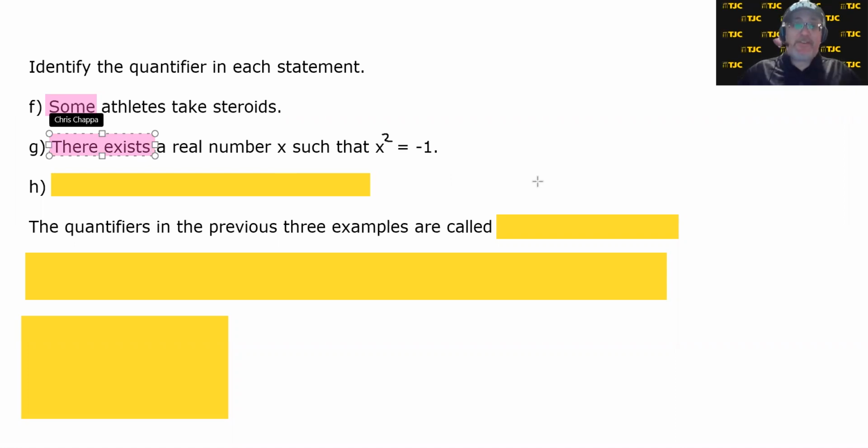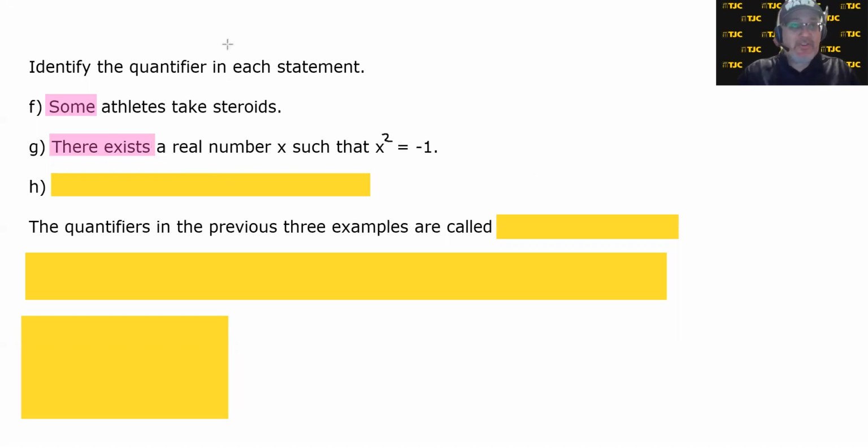Excuse me. Now this one's a little trickier. And really, I shouldn't say it quantifies the subject, because the subject of this sentence from a grammatical perspective is the word there. Exist. A real number exists. No, I take that back. I scratch what I just said. The subject is a real number, x. A real number x exists such that. There exists a real number x such that. The quantifier is there exists.